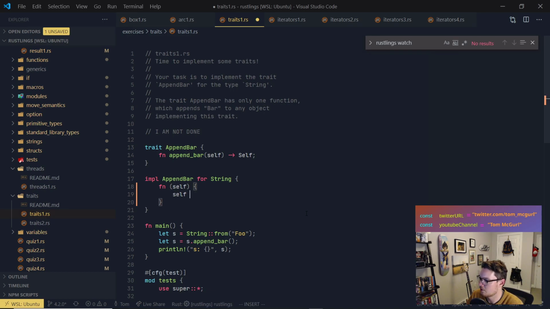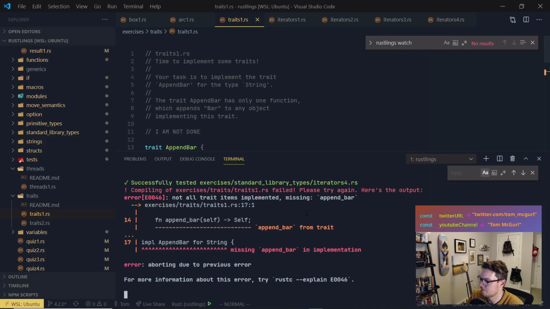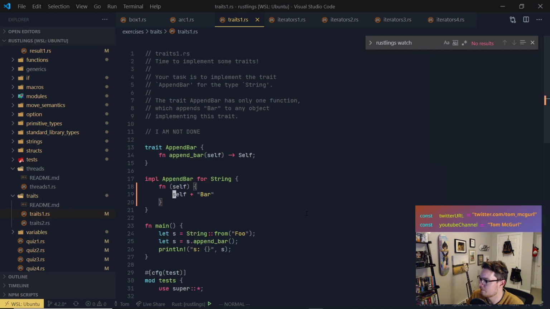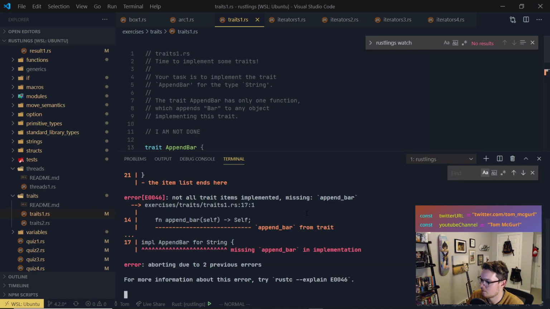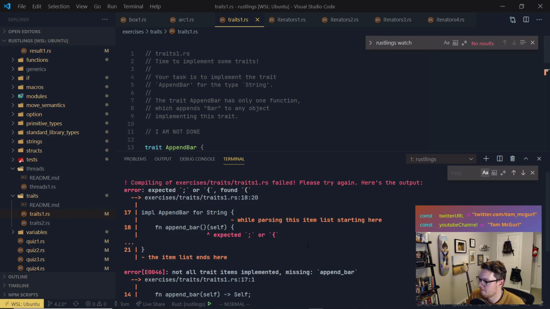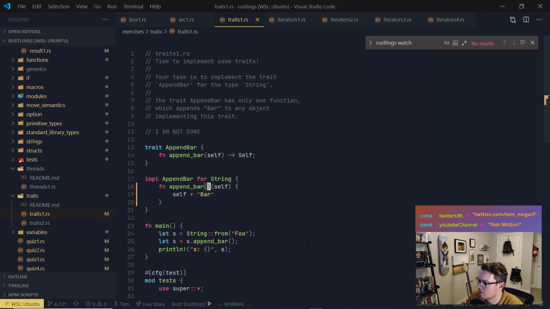Let's just try this and see what it complains about. Missing append bar in implementation. Ah. Missing append bar in implementation. What does this say up here? Oh, weird.